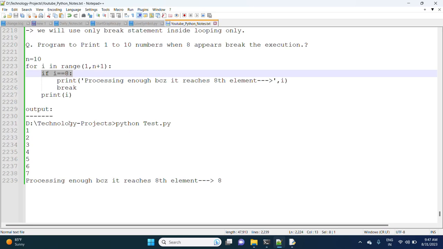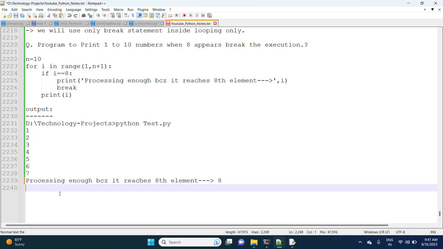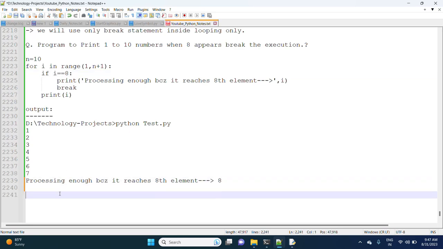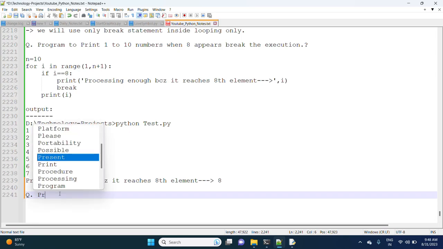Okay, next program on the break statement. I'm going to take one more program: process the elements in the list when less than 500.